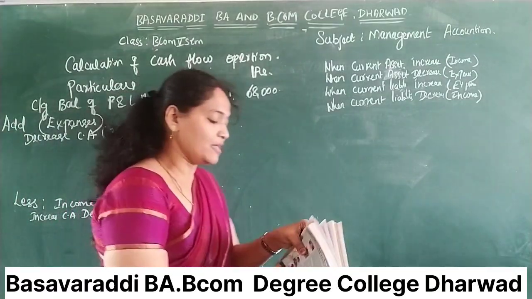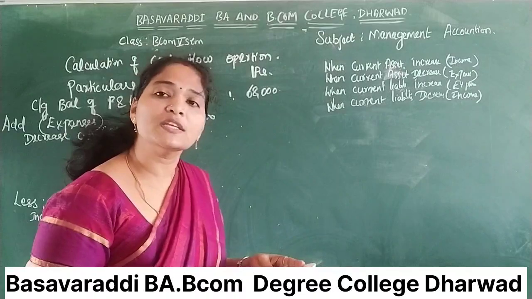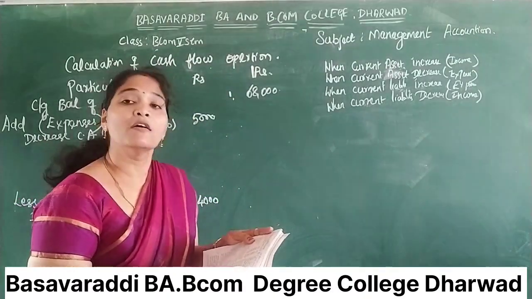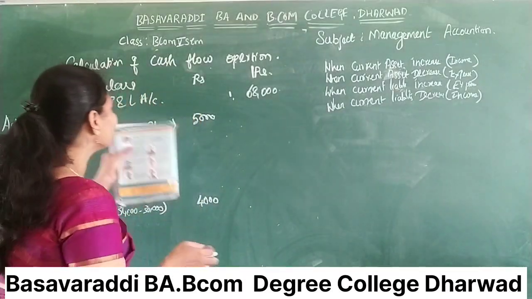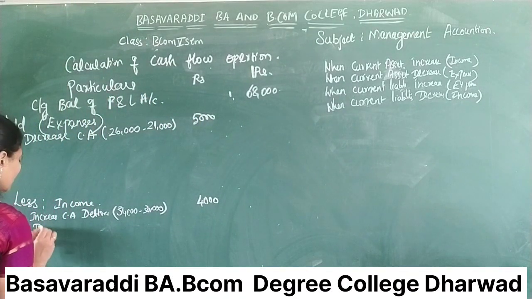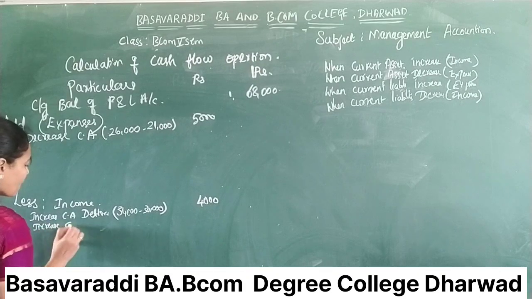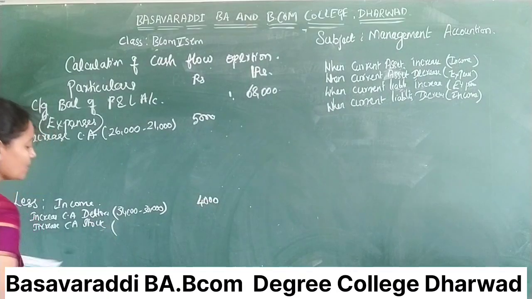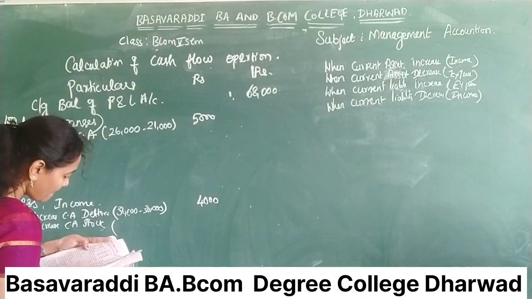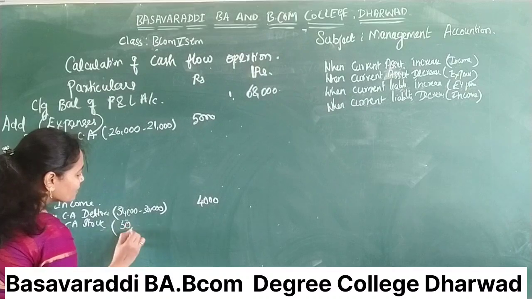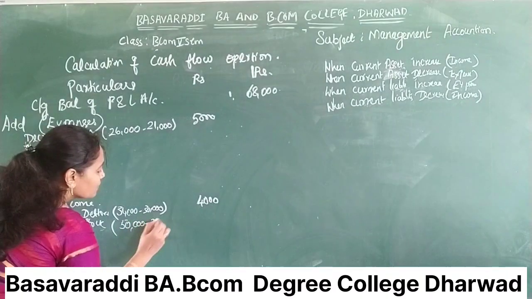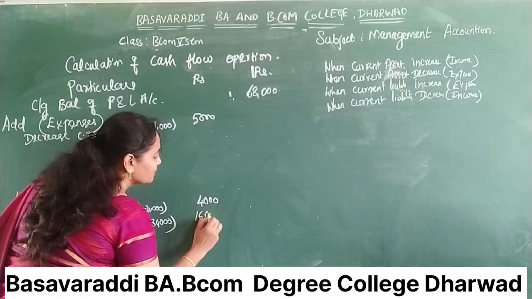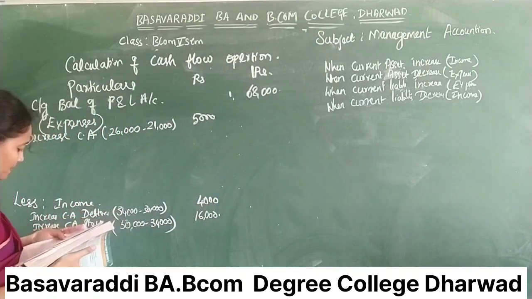Inner. Yes. Next one is stock. Stock is also considered a current asset. Yes. 34,000, 50,000. Increase. Increase means income. Increase, current asset, stock. How much? 50,000 minus 34,000. That is 16,000. Enter it here.